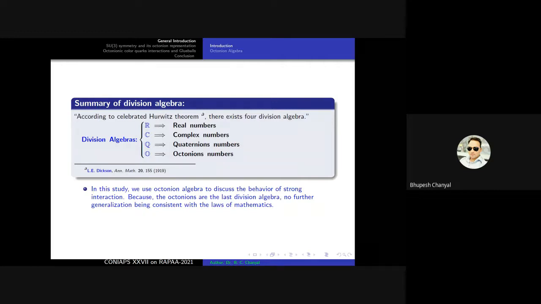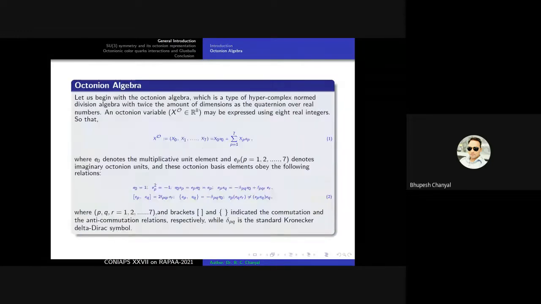In this study, we use octonion algebra to discuss the behavior of the strong interaction. Strong interaction is a fundamental interaction. Because the octonions are the last division algebra, there are no further generalizations consistent with the laws of mathematics. That's why we choose the octonion algebra to study the strong interaction behavior. So what is the octonion algebra?